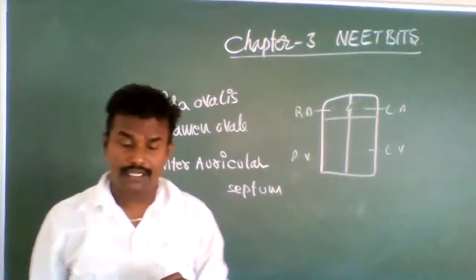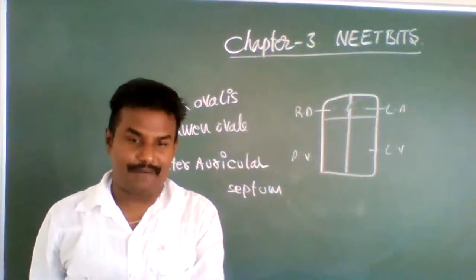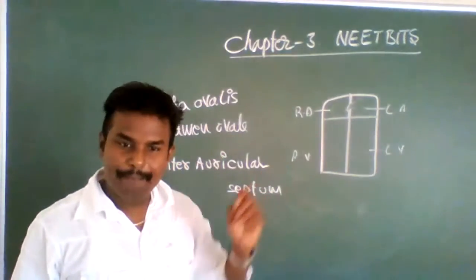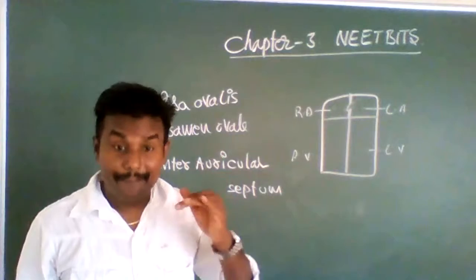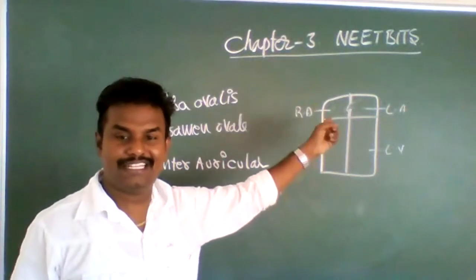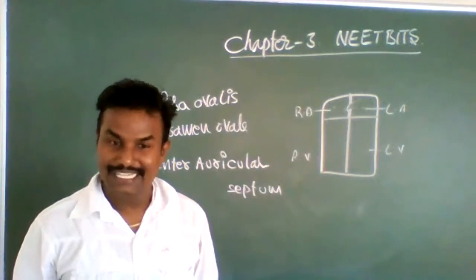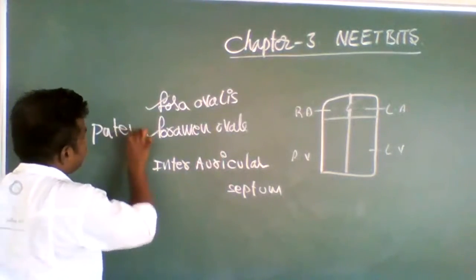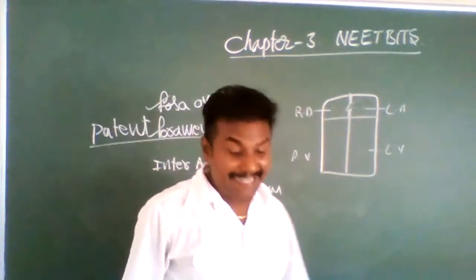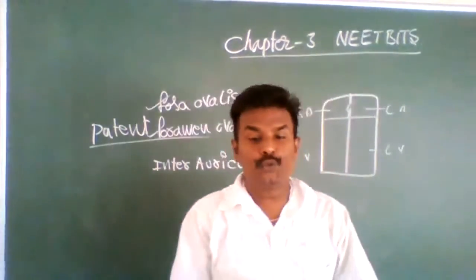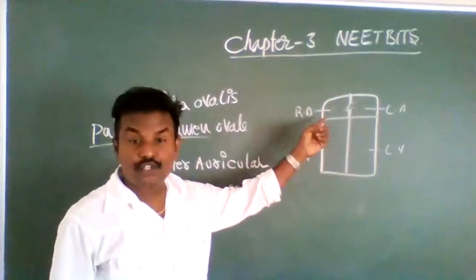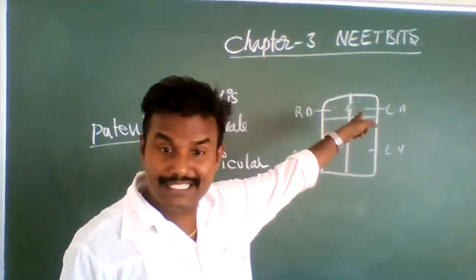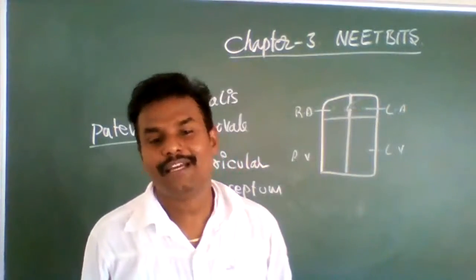Generally, this depression is closed at the time of birth when the lungs' function starts. When the lungs function starts, that depression gradually closes. But in some members, that pore does not close. If it is not closed, that condition is called patent foramen ovale. Here is one point you have to remember. Before birth, if this hole is not there, it is dangerous to the health of the fetus. After birth, if the hole is present, that is dangerous to the health of the baby.